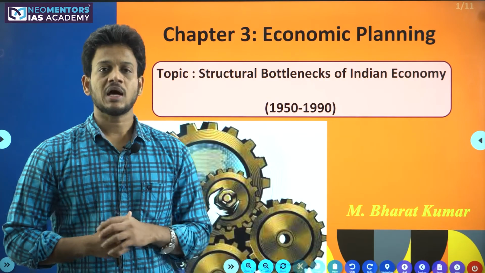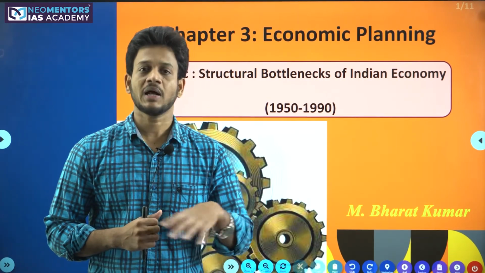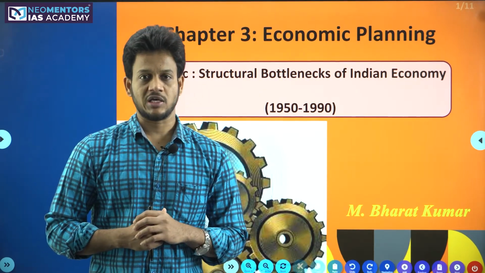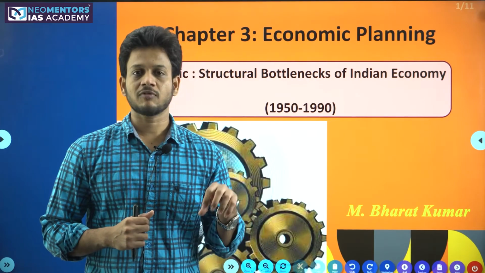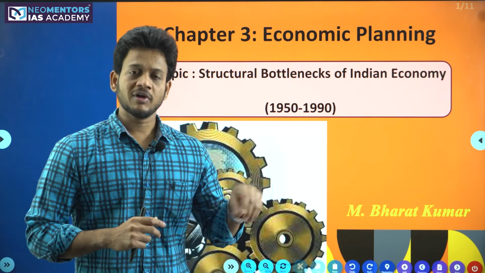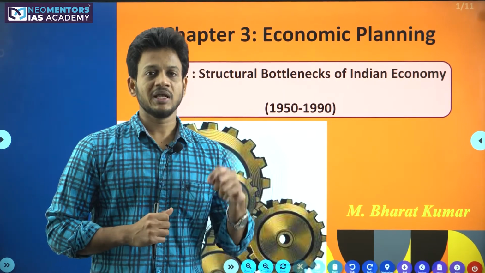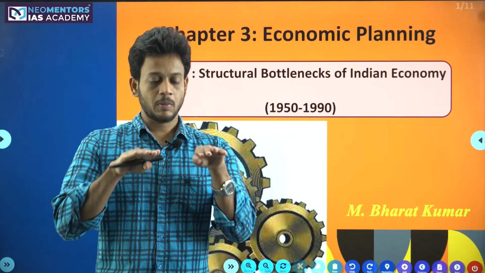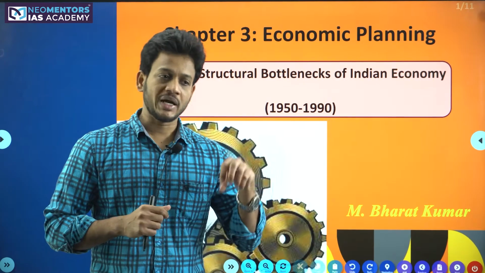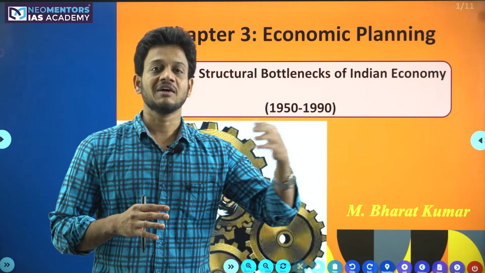By the time we reached our independence in 1947, most of the developed countries of the world already had industrialization. In 1947, Industrialization 2.0 was going on. Even though India got independence in 1947, we never industrialized our country parallel to the other developed industrial countries. We did industrialization after independence, but it was not at par with the developed countries.